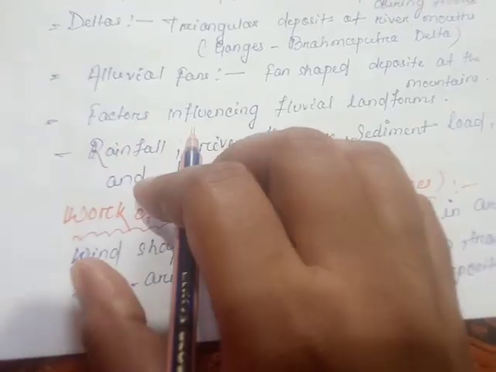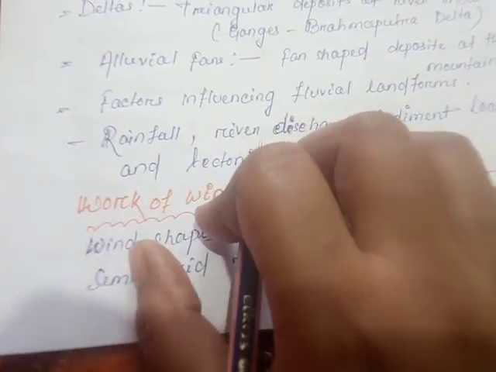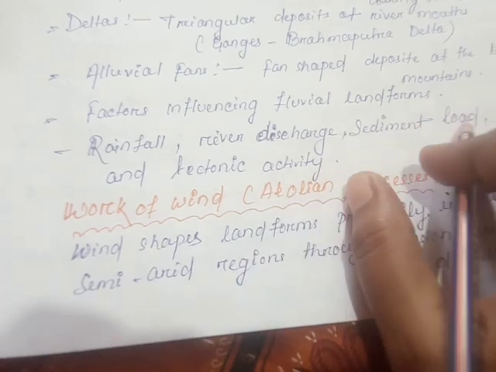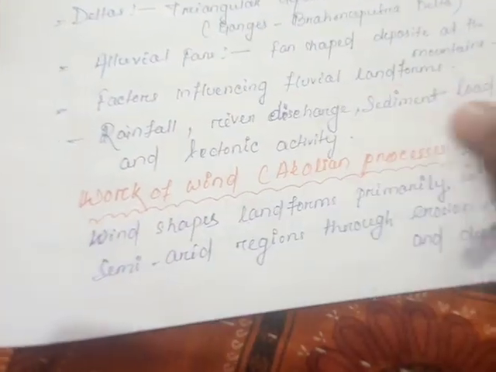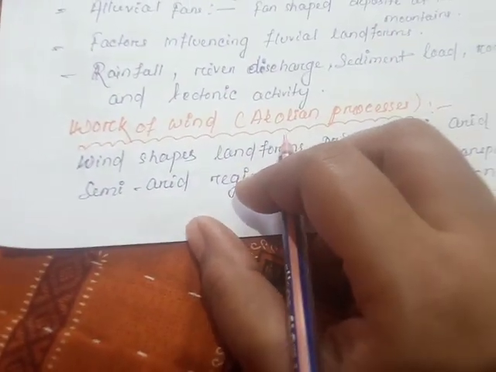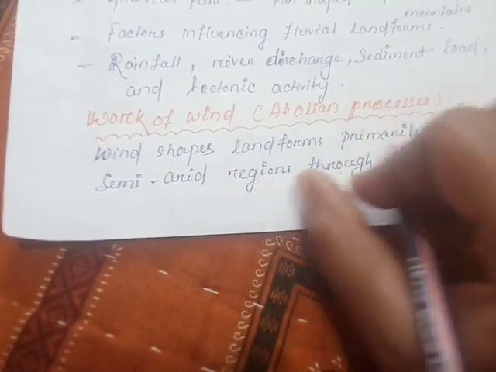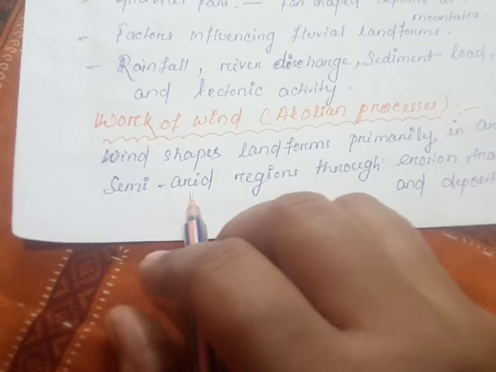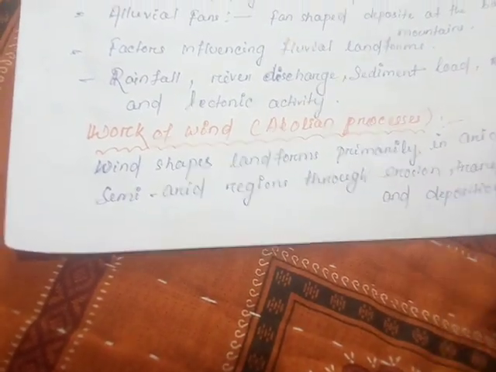Factors influencing fluvial landforms: rainfall, river discharge, sediment load, rock type and tectonic activity. Work of the wind: erosion processes. Wind shapes landforms primarily in arid and semi-arid regions through erosion, transportation and deposition.